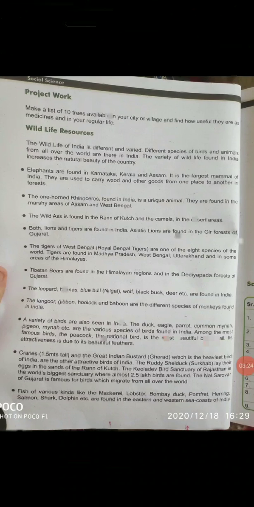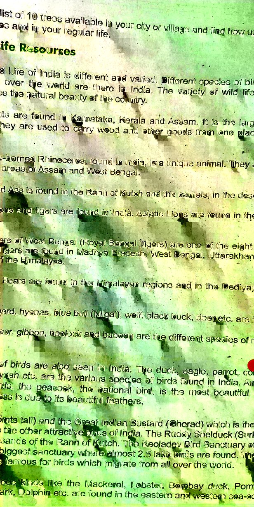See, for example you can understand: Kaziranga, Rann of Kutch, Kanha, etc. In this column, it is given about national sanctuaries, in which state it is there, and which birds and animals are there in that national park. So you read it properly and understand. This topic is very important for your exam also.